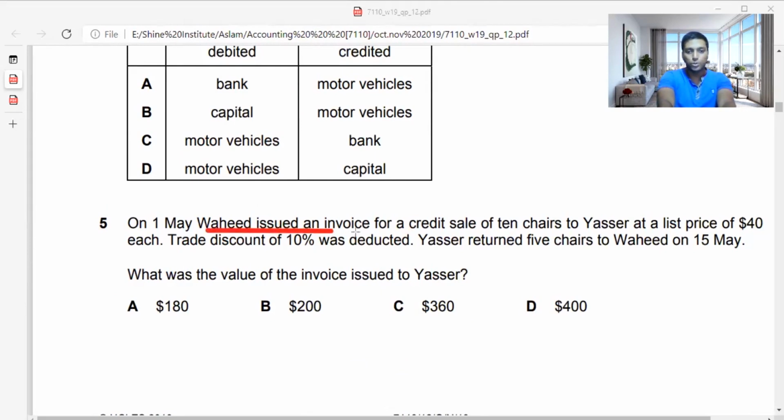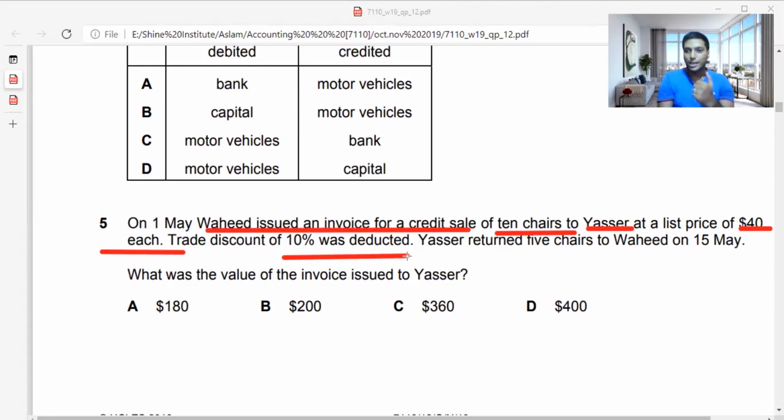So Wahid is issuing an invoice for a credit sale of 10 shares to Yasir at a list price of 40 each. So if one share is $40, 10 shares is $400. A trade discount of 10% was deducted. Trade discount you cannot take into the books of accounts when you're invoicing. It's a then and there discount, as I taught you earlier also.